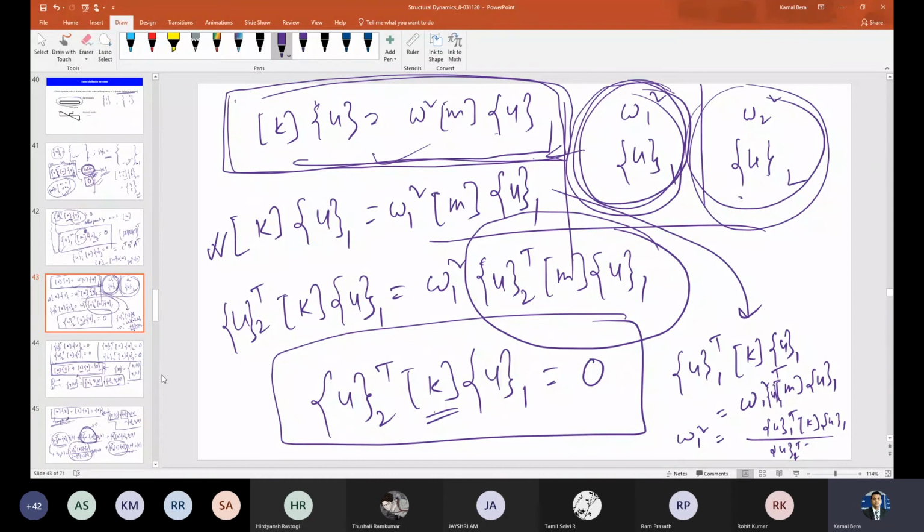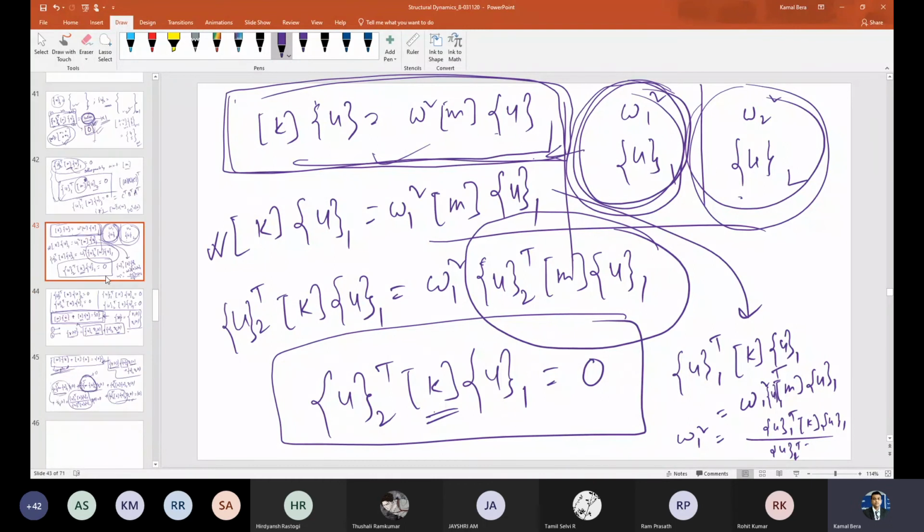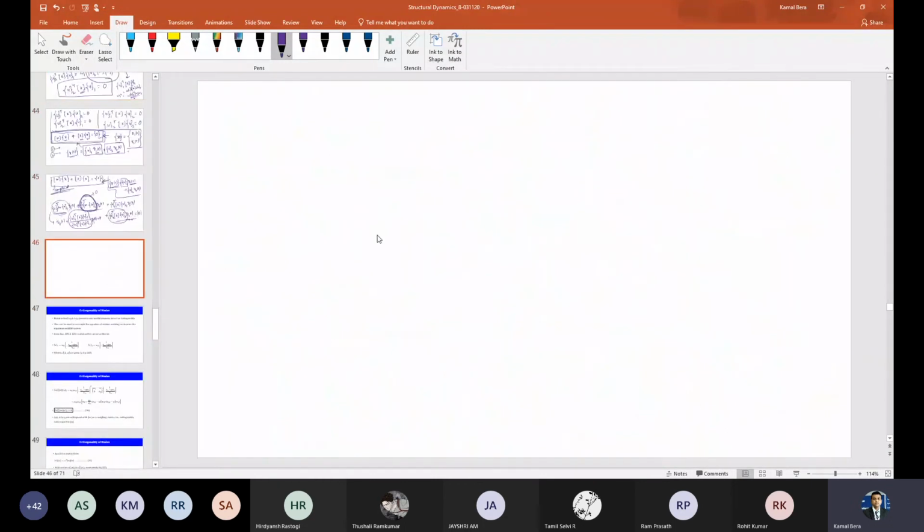Okay, let me write it on a different page. Just give me one minute, I will finish it. So my eigenvalue problem is K U equals omega square M U. It is satisfied for the first mode and the second mode also.